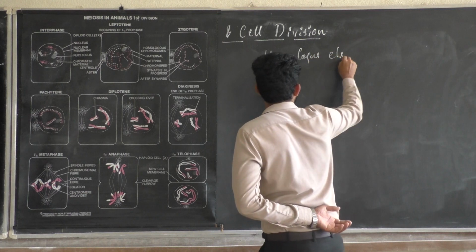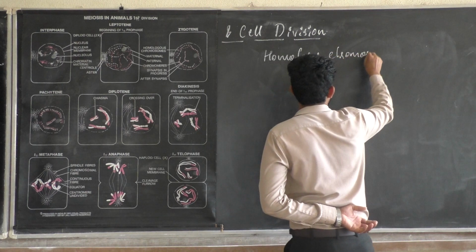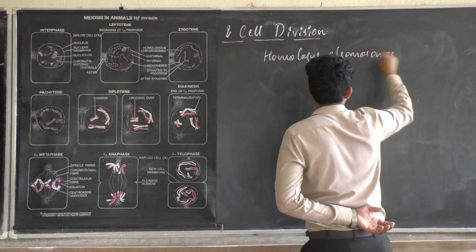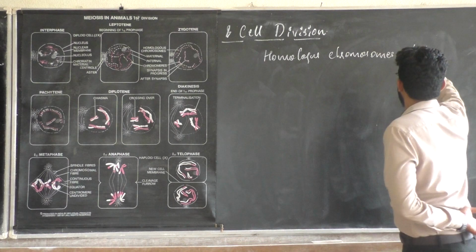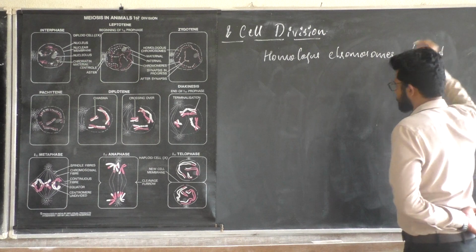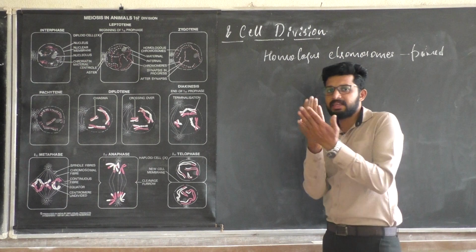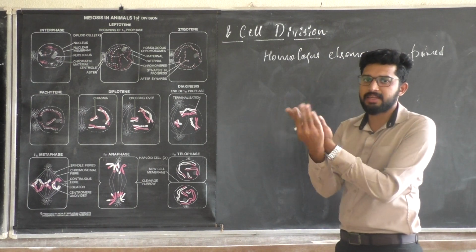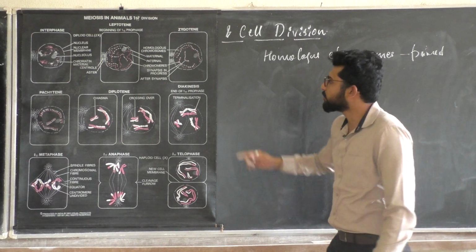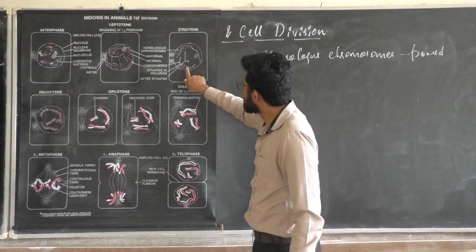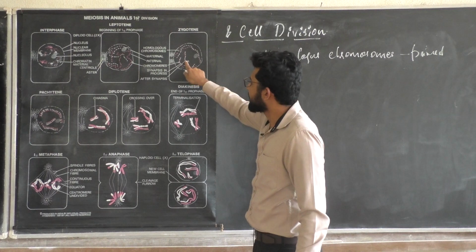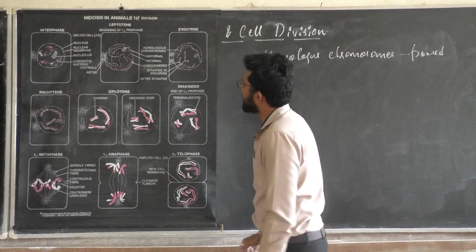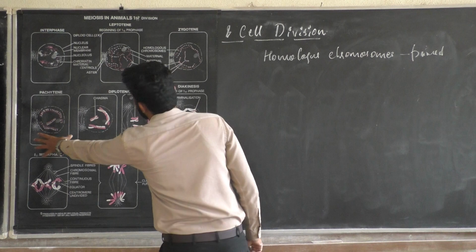They are lining aside by each other. Homologous chromosomes are paired like this, like this. After this, we are entering the phase of pachytene.